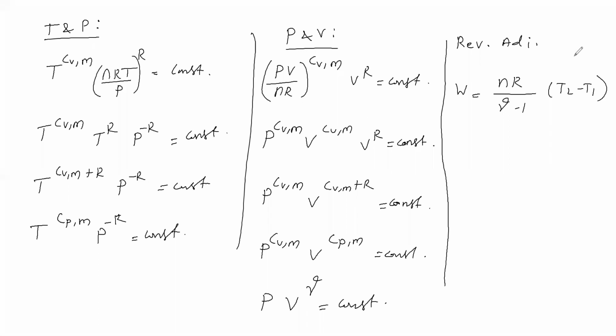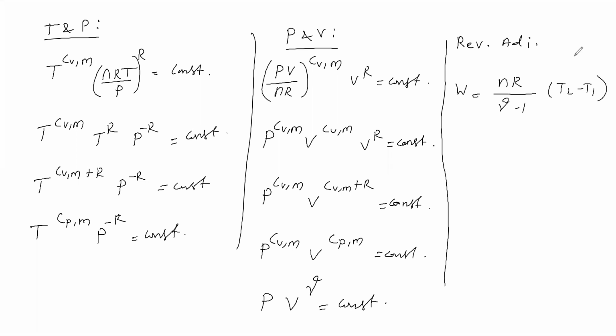Now we are going for the irreversible adiabatic process. For an irreversible adiabatic process, how will the work done be calculated? What is the work done formula? The temperature volume relation, pressure volume relation, and temperature pressure relation, these formulas we cannot use.